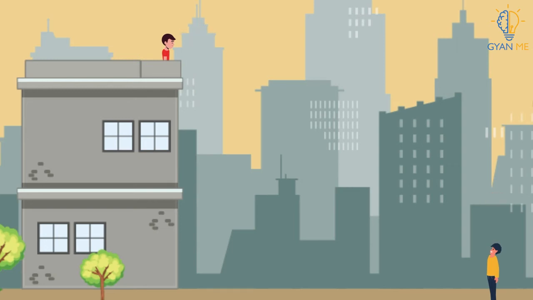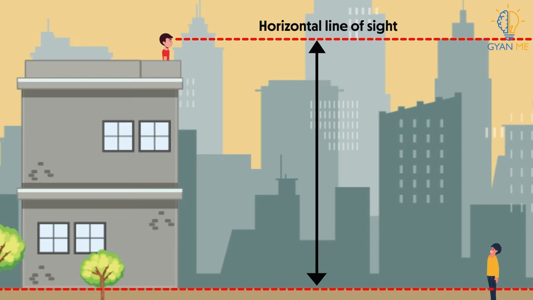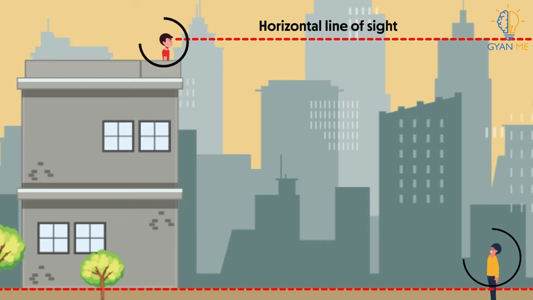Let's answer it. When you are looking straight ahead, this is the horizontal line of sight for you. Observe that it is parallel to the road. From this location, you can spot your friend standing below on the road at some distance.